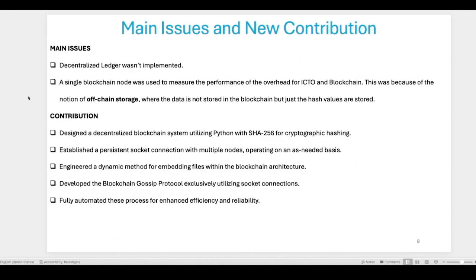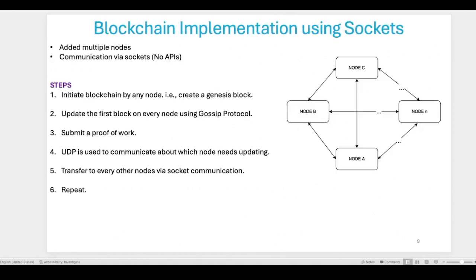In terms of contributions, I designed a decentralized blockchain using cryptographic hashing and established a persistent socket connection with multiple nodes operating on an as-needed basis. I also engineered a way to embed any files into the blockchain architecture and use the gossip protocol just using socket connections. Socket programming, I think we already did in our lecture as well. And it's fully automated. This was the hardest part of the process, to make it automated, and I will show you in the code how I achieved that.